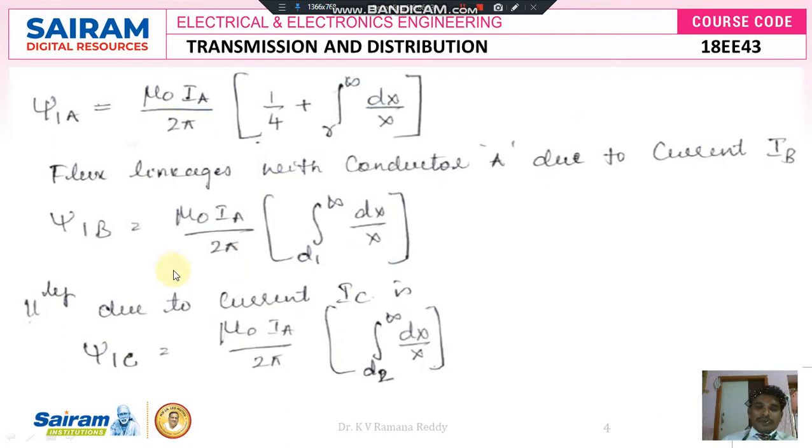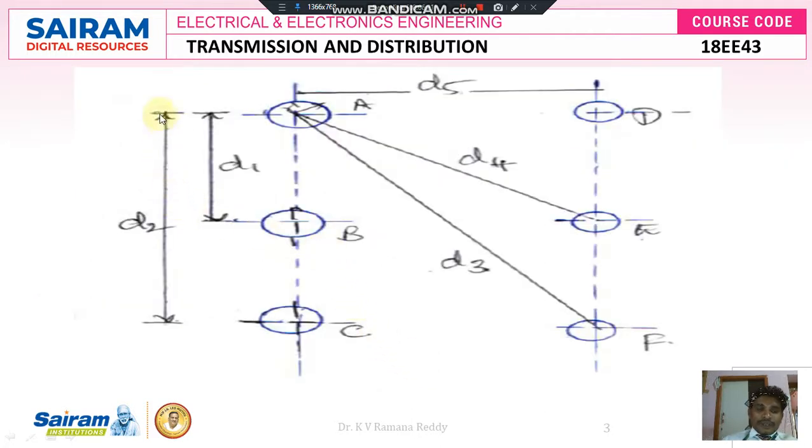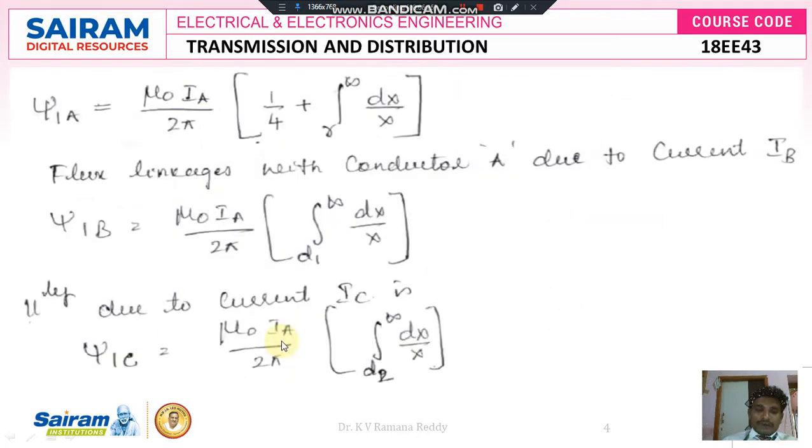Similarly, we can write one more formula with respect to conductor C, that is the flux linkage due to the flow of current in the conductor C, that is psi of 1C, that is equal to mu naught into IA divided by 2 pi integral d2 to infinity into dx by x. If you see here, d2 is the distance from conductor A to conductor C. Here mathematically we express that distance d2.